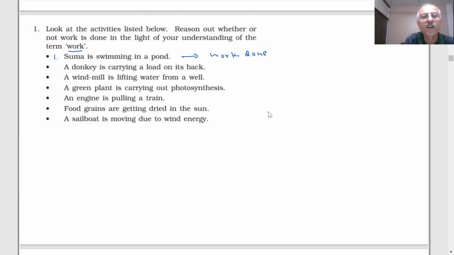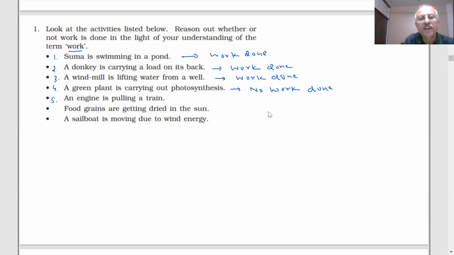A donkey is carrying a load on its back. Sir, work is done, so the donkey is moving. A windmill is lifting water from the well. Sir, work is done. When you lift the water to a height, work will be done. A green plant is carrying out photosynthesis. Work is not done. There is no displacement, nothing is happening, no work done in this case.